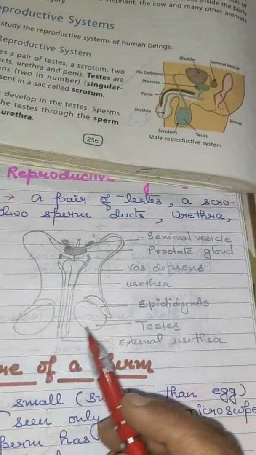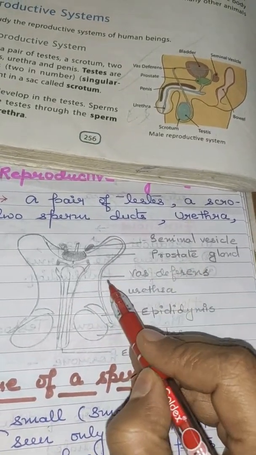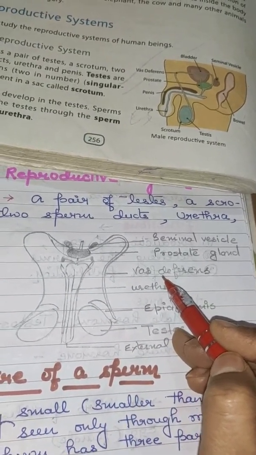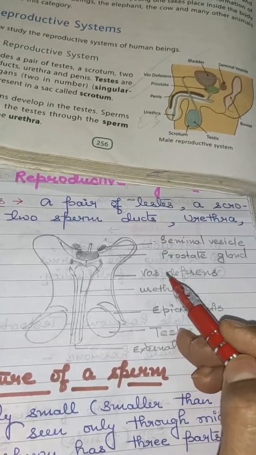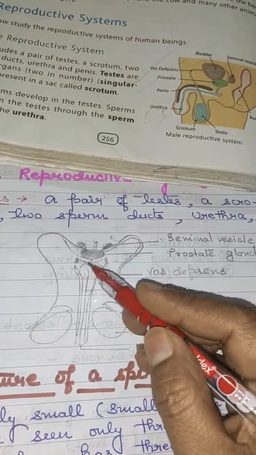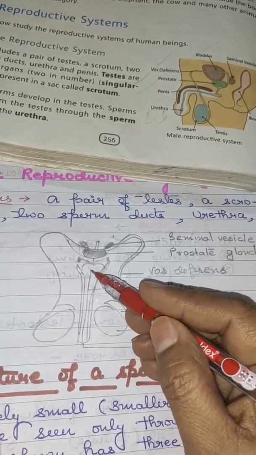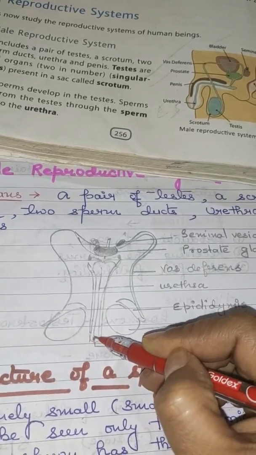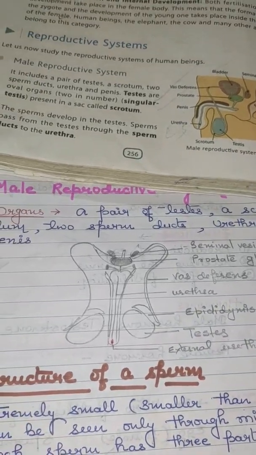The same diagram I have drawn here. This is the seminal vesicle, the prostate gland for the production of the fluid, and the vas deferens, which collects the sperm as well as the liquid which forms the semen, and then it enters into the penis, which is a muscular organ, and forms the urinary tract, and then it comes to the lower part of the penis which is known as external urethra. This is the structure of the reproductive organ.